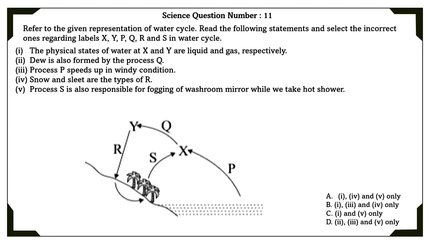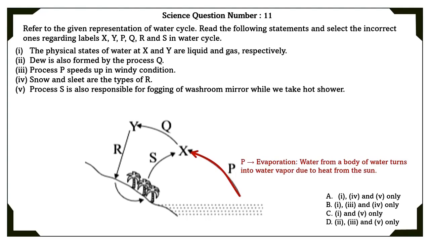Science question number 11. Refer to the given representation of a water cycle. Read the following statements and select the incorrect ones regarding labels X, Y, P, Q, R and S in the water cycle. P. P is evaporation. Water from a body of water turns into water vapor due to the heat from the sun. X is water vapor.